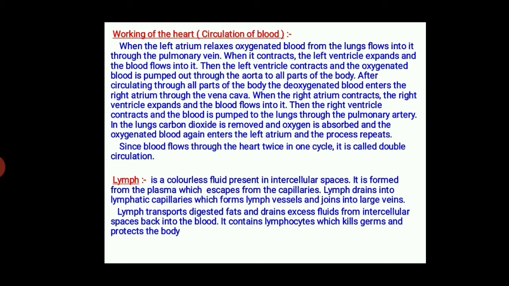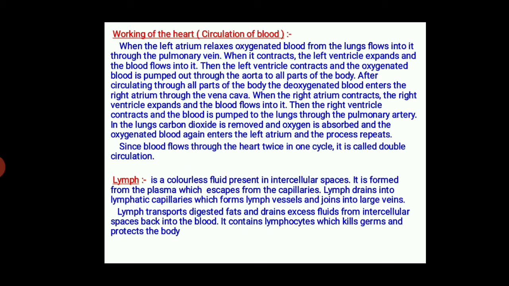When it enters the capillary, some fluid is forced out of the capillary walls into the space between the surrounding cells. This is the tissue fluid. If it accumulates in tissues and organs, it would cause swelling or edema. This fluid returns to the bloodstream through the lymphatic system.